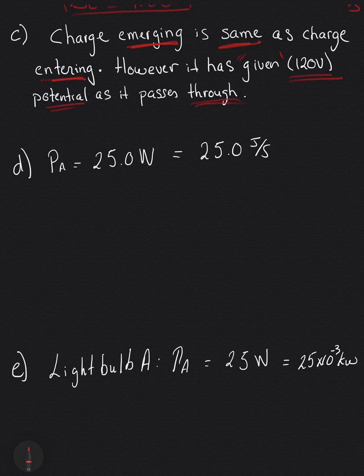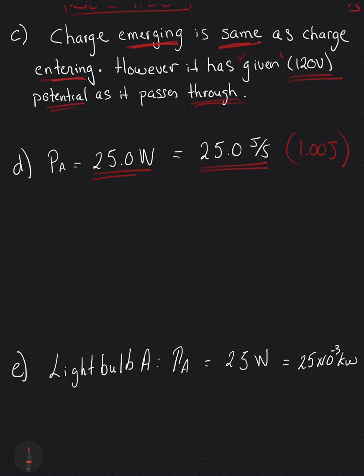Alright, so part D is: in what time interval does 1 joule pass into the light bulb? So here we have light bulb A, by the way. In what time does 1.00 joules... Let me put this in red so I can use it. Here I remind us how we can also solve for power. Remember that power, which is 25 watts, can be written as joules per second.